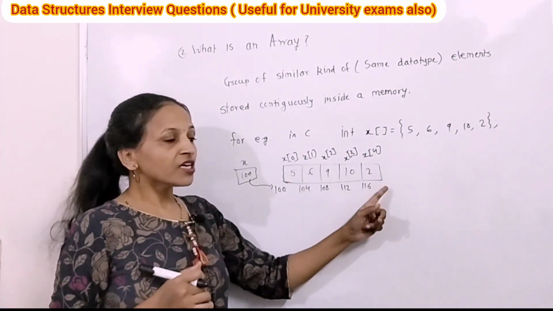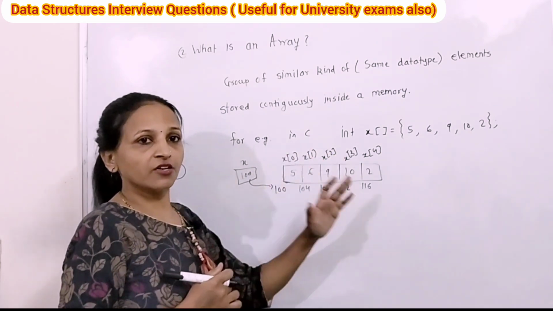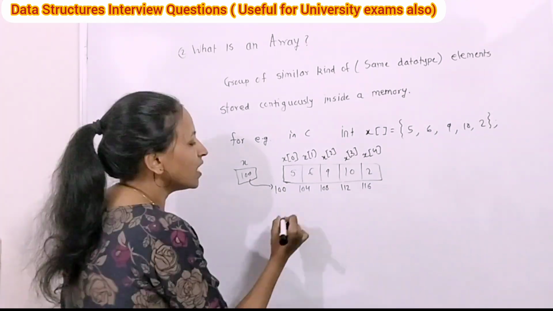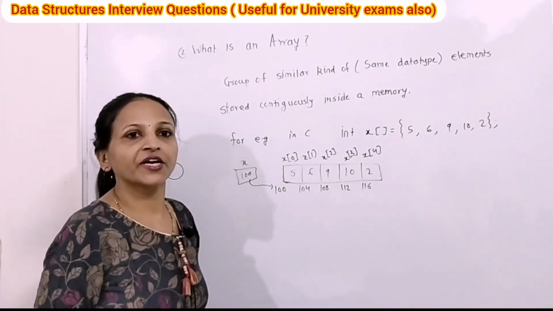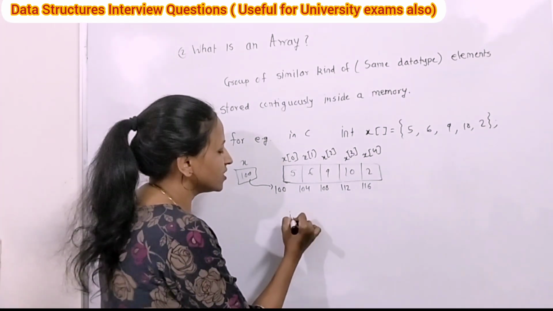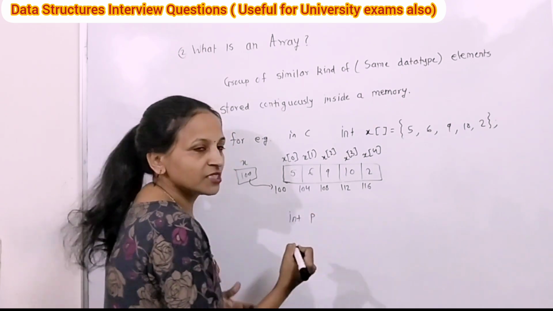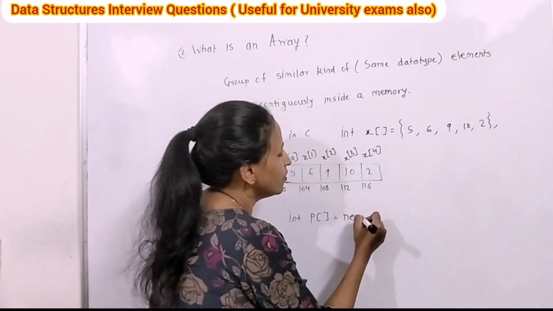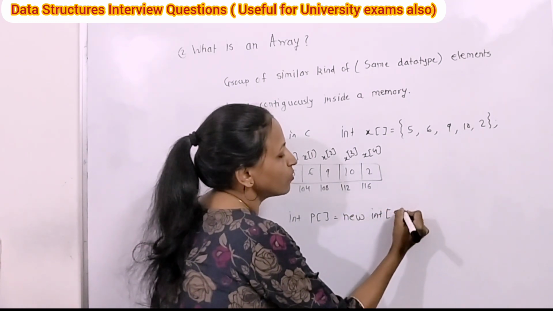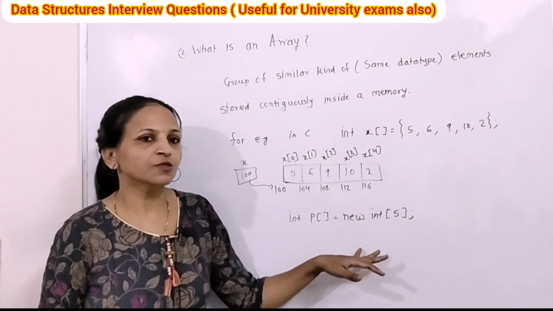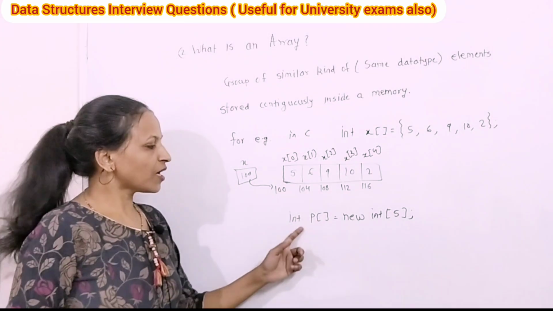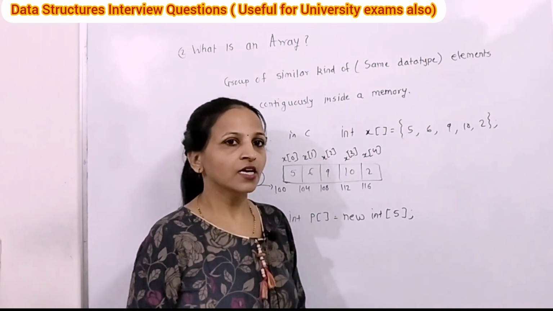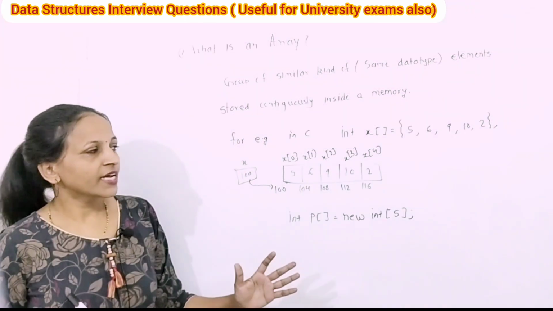Array elements are stored contiguously in a linear way in a sequential manner. That's why array is a linear data structure. In Java we can declare array like this. With the help of the new operator we have to declare array. The int is the data type again, then the array name is p. Again we write square brackets equal to new int, and in square brackets we have to mention size. Again I am specifying size 5. This square bracket you can put after the variable name or before the variable name. There are two choices. You can use any style. Like this you can create array in Java.